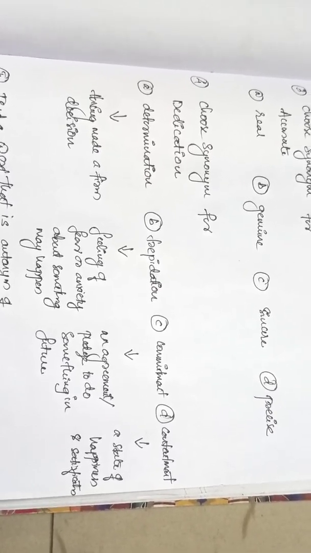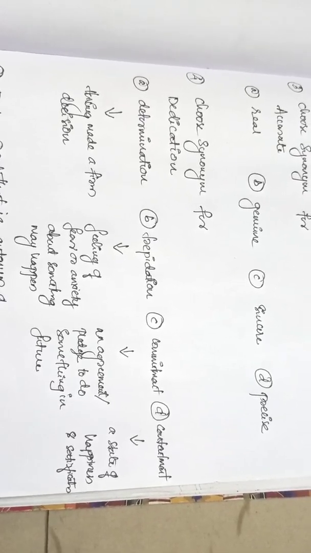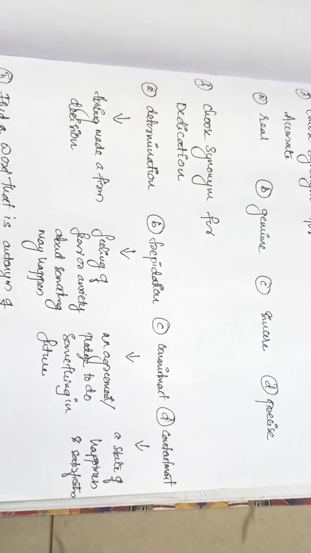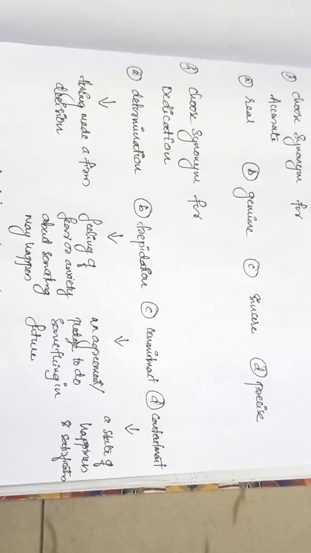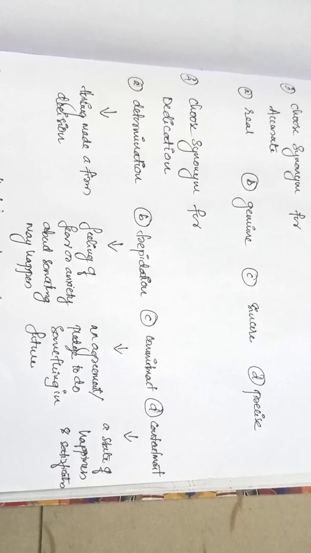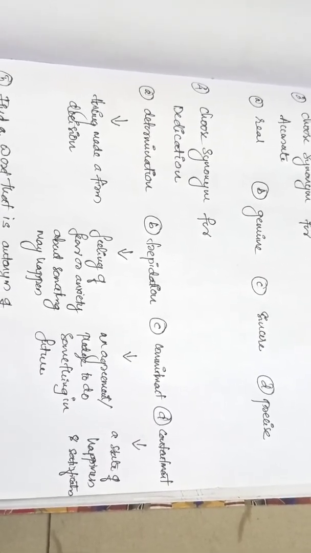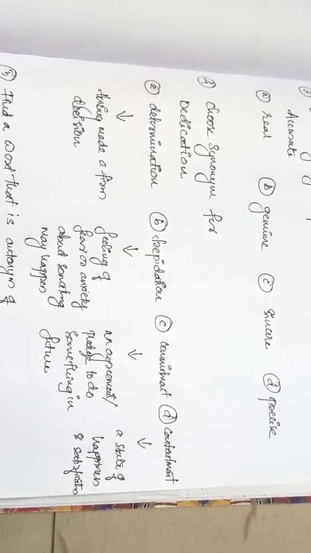Commitment is an agreement or a pledge to do something in future. We are always committed to do a particular job or something like that. Contentment is a state of happiness, satisfaction. Okay, so the dedication will be similar to determination.